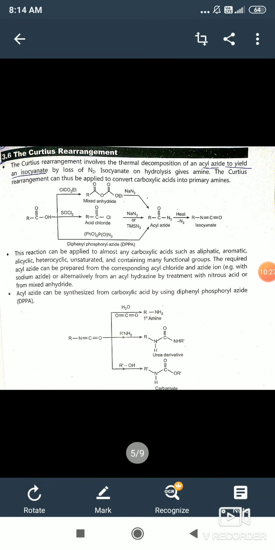Then isocyanate, which when treated with water molecule, then CO2 is removed and then the formation of primary amine as a product. Then isocyanate, which when treated with primary amine, then the formation of urea derivatives. And also isocyanate, which when treated with alcohol, then the formation of a carbamate as a product. This is a Curtius rearrangement.